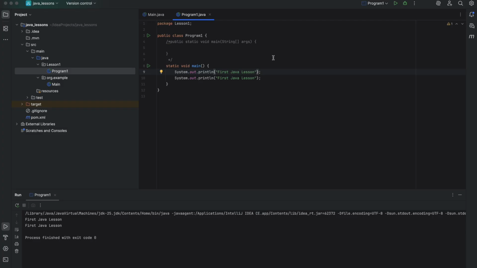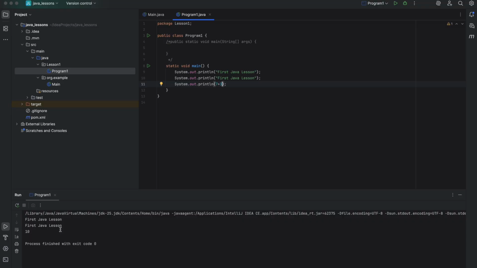So we executed our program and saw the output text in the console. What will happen if we provide numbers without double quotes? Let's try. For example, 7 plus 3 and execute the same. Here there are no quotes, so Java sees 7 plus 3 as a math expression, not a text. Java calculates the sum. 7 plus 3 equals 10. Then it prints the result to the console.